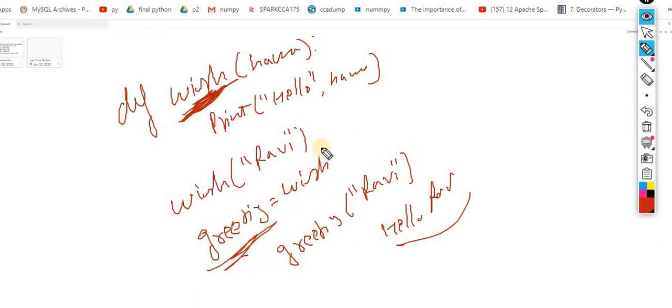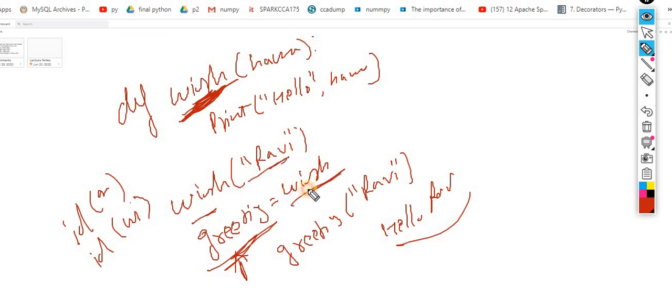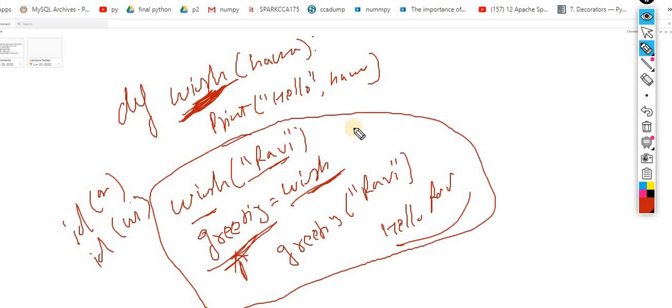Okay, choice is again here. So this concept is called aliasing. If I check the ID of greeting and the ID of wish, both are the same. There is no difference between the memory address of this Ravi and the memory address of this wish. This is a very simple and small concept, called function aliasing.